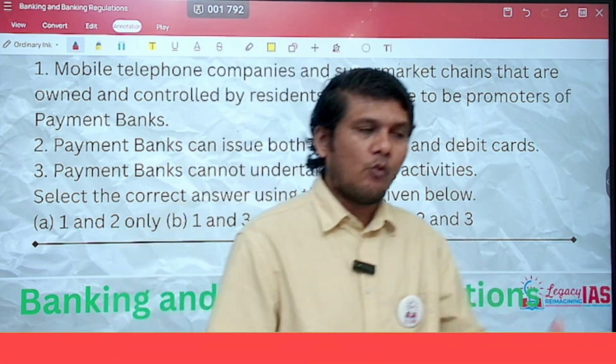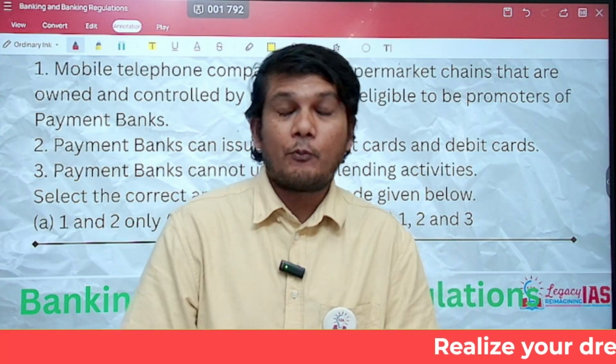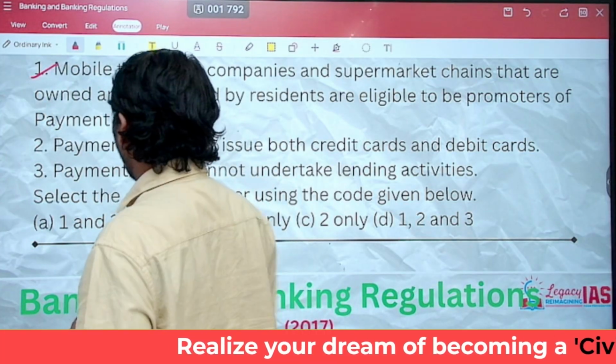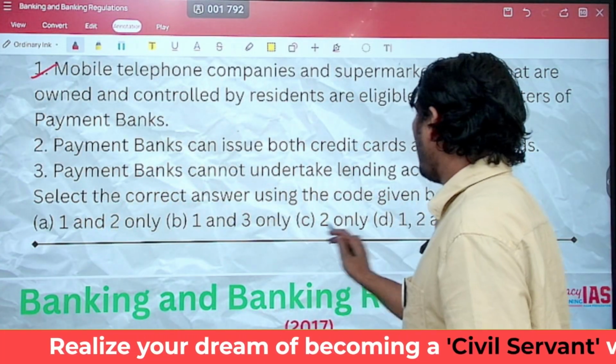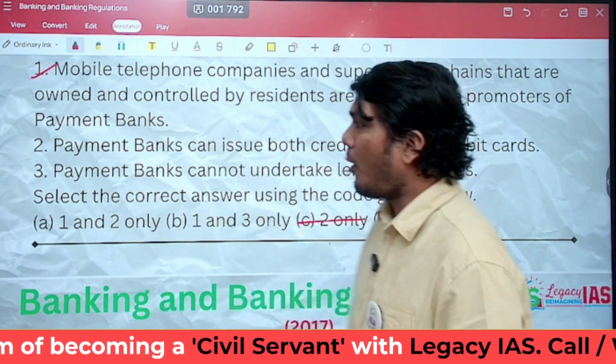And these people who are already the subscribers would act as leads, or potential clients for this payments bank. So statement 1 is absolutely right. That means option C goes away, but still 3 options are remaining. Let us look at the other options.